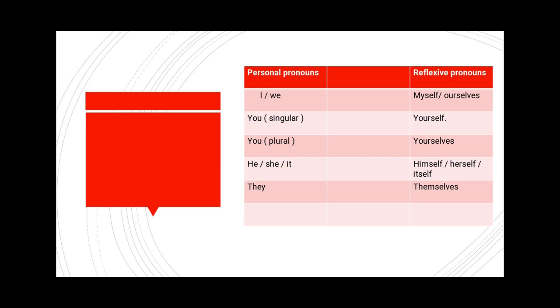So students, I hope that you have understood well what a reflexive pronoun is. It is nothing, just after getting a particular sentence you have to find out the pronoun. Sometimes the pronoun is not given, only the noun is given. So you have to identify which pronoun will go with that noun, write down that pronoun in that sentence, and add self or selves to it. I hope that you have understood reflexive pronouns. And that's it, students. Today we will not discuss more.